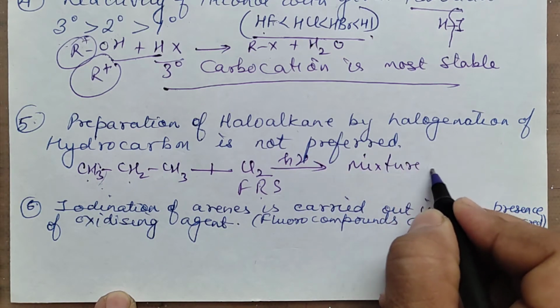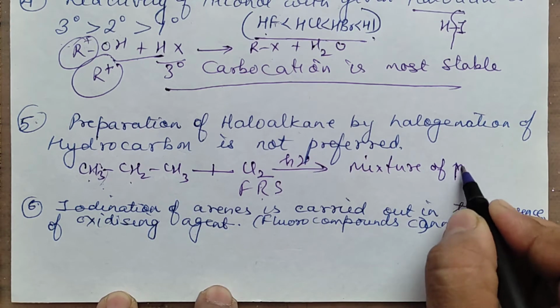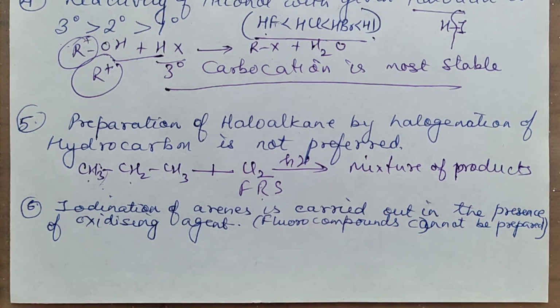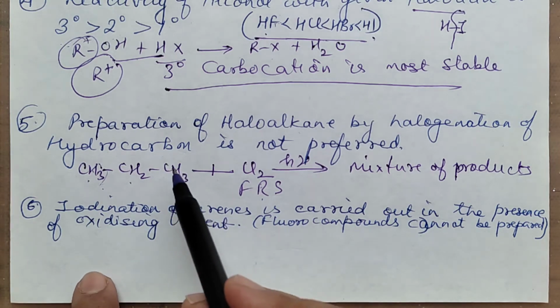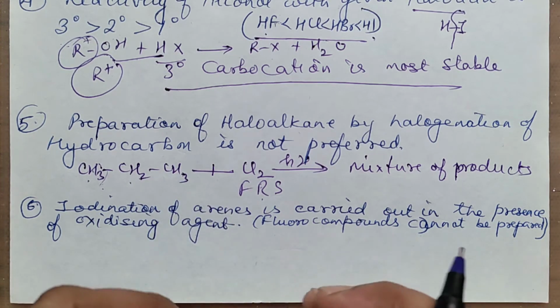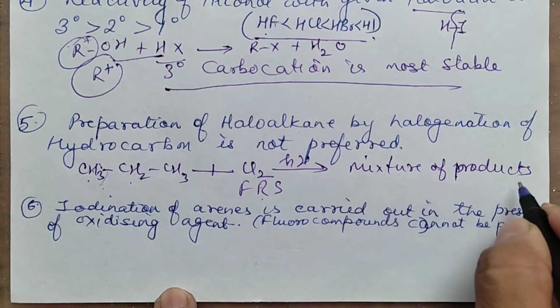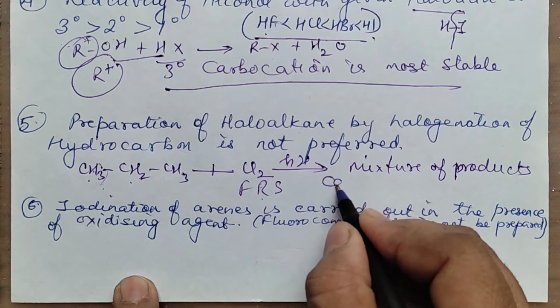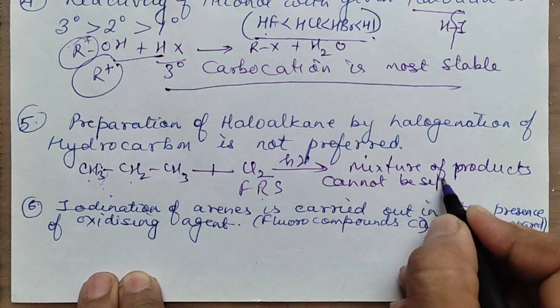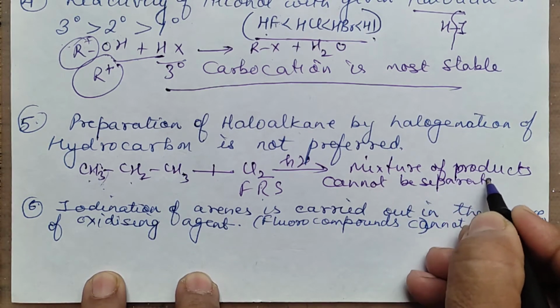You will get a mixture of the products. All of them are almost similar, maybe 1 chloro or 2 chloro or dichloro or whatever. This mixture cannot be separated. Why can it not be separated?